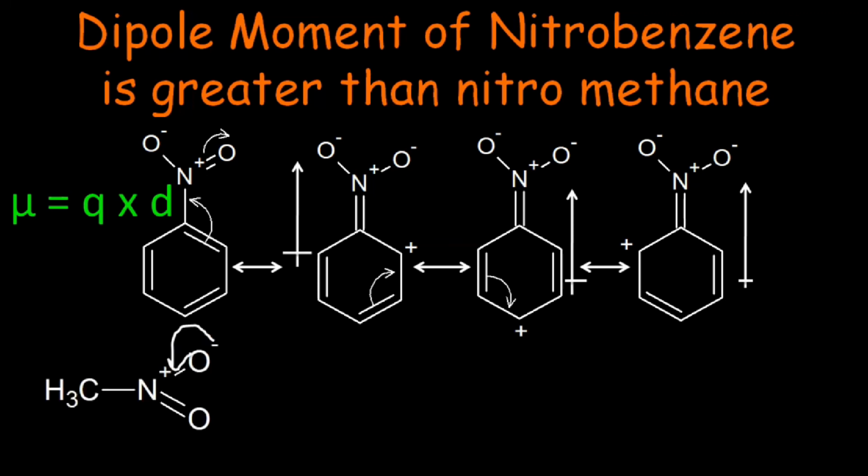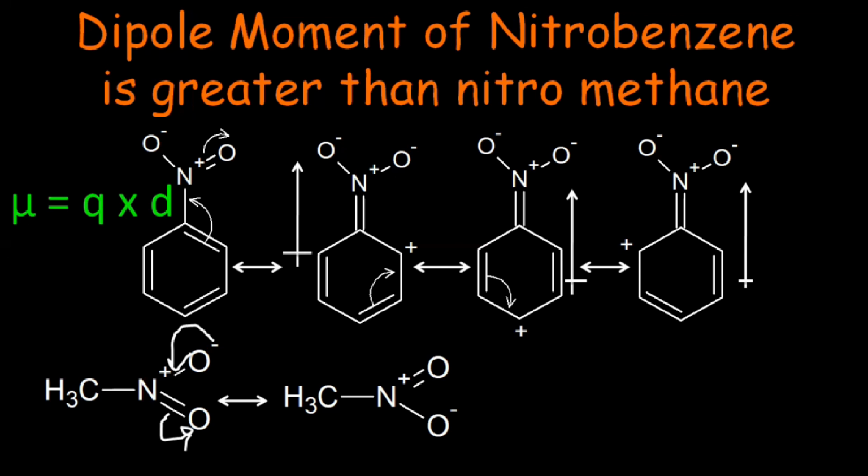While in the case of nitromethane, though 2 resonating structures are possible, both structures have equal distance between the positive and negative center, which is less than the distance in nitrobenzene. So this is the reason that nitrobenzene has a greater dipole moment than nitromethane.